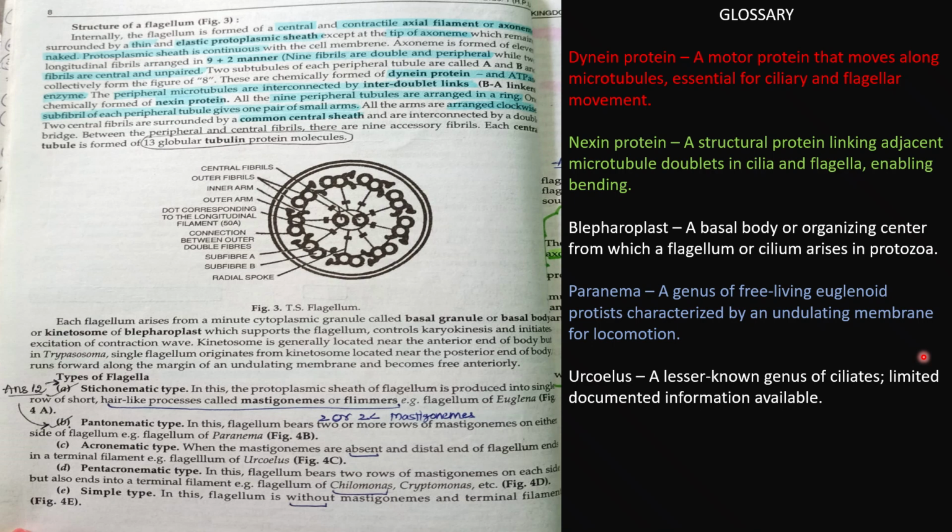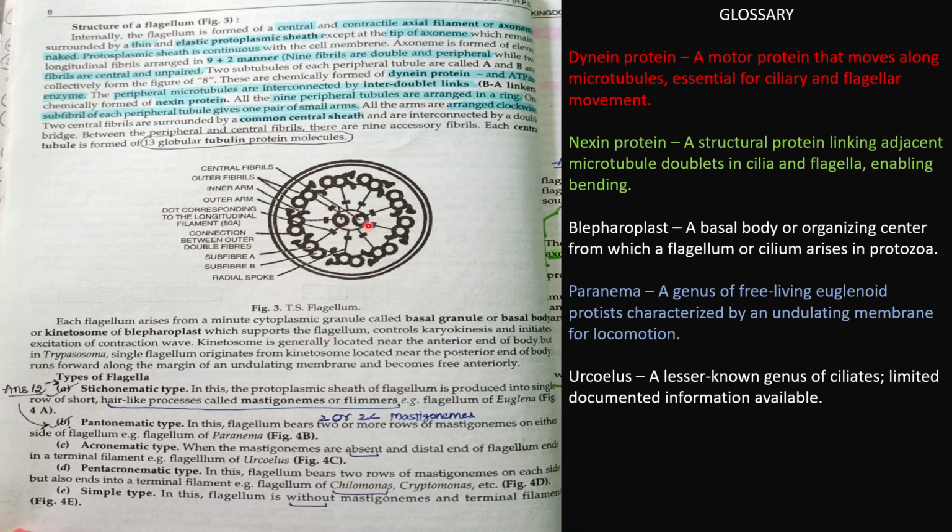The axoneme is formed of 11 longitudinal fibrils in a 9 plus 2 arrangement. Nine fibrils are doublets and peripheral. Like you can see in the diagram here, they are doublets arranged in nine. So the total is 11 like this, while the two are central and unpaired.